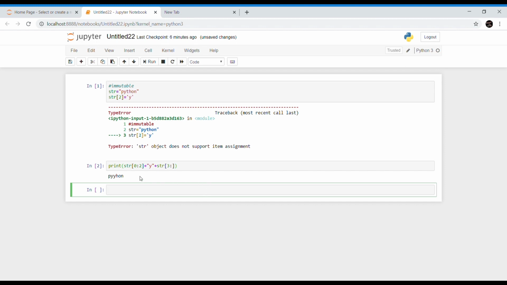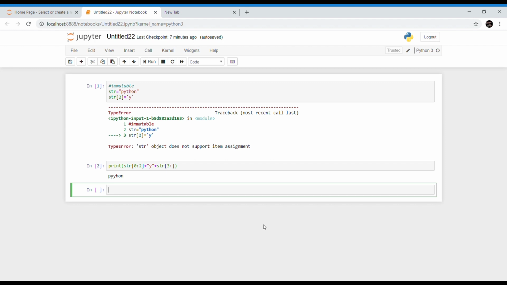In this particular part, I am first slicing this py from the main string and adding it with y, so it will be pyy. And then I am slicing the rest of the elements of the main string, that is, I am adding it with the previous substring. So I am getting the output as pyy-hon. Now we are clear about its immutable property as well as about the slicing operation.